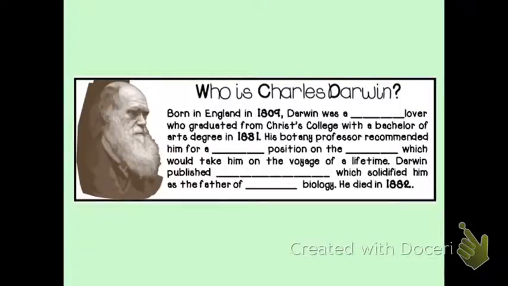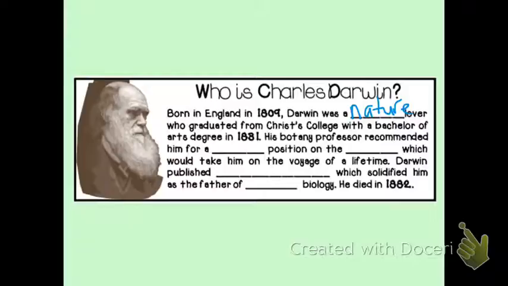All right, so who is Charles Darwin? Charles Darwin lived about 200 years ago. He was born in 1809 in England, so he was English, and he loved nature. Okay, so our first blank is going to be nature. So Darwin is a nature lover.